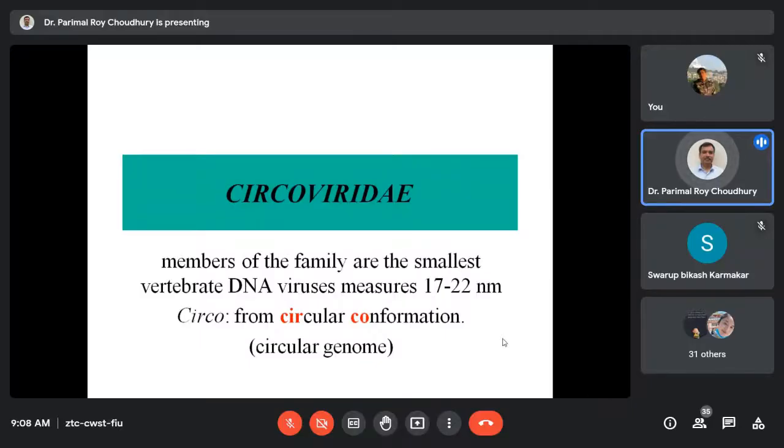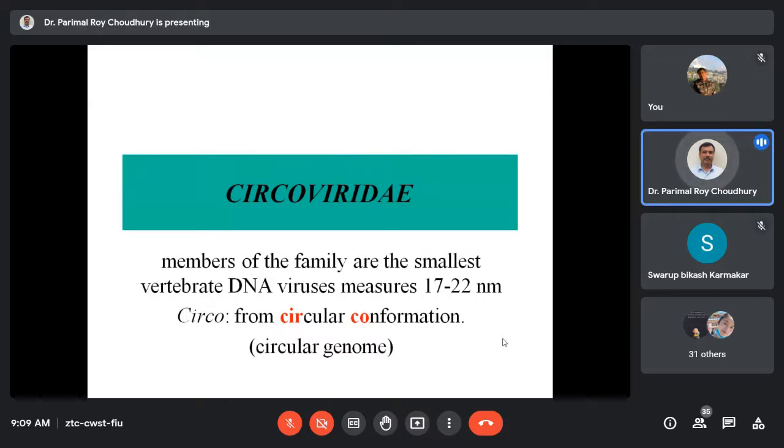Over and above this, Circoviridae are called Circo because of a circular conformation. This circular conformation is not the virus conformation, it is the circular genome. The Circovirus single-stranded DNA has both ends covalently closed. As a result, the genome is closed and circular, just like a bacterial plasmid. In fact, they replicate by the rolling circle method, as plasmid replication takes place. So it's quite interesting.